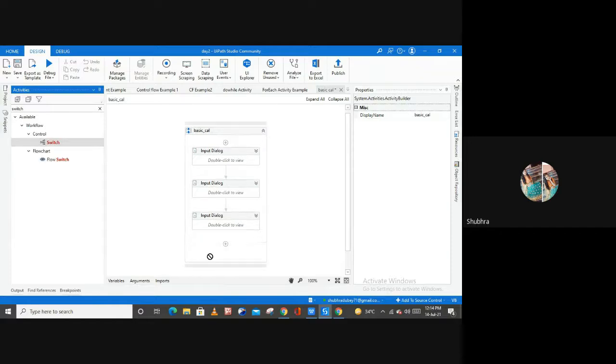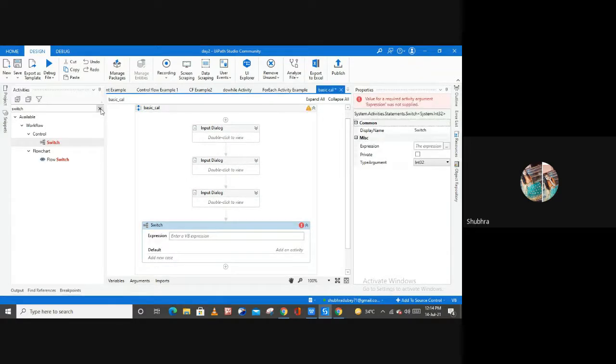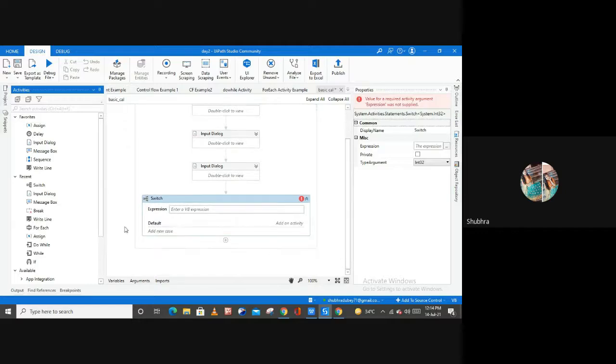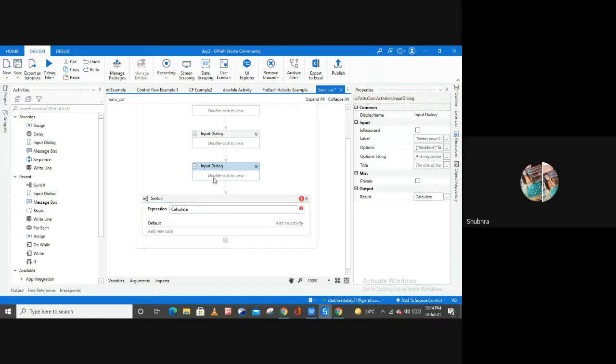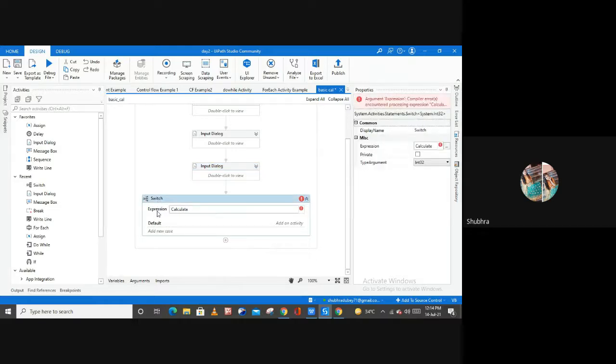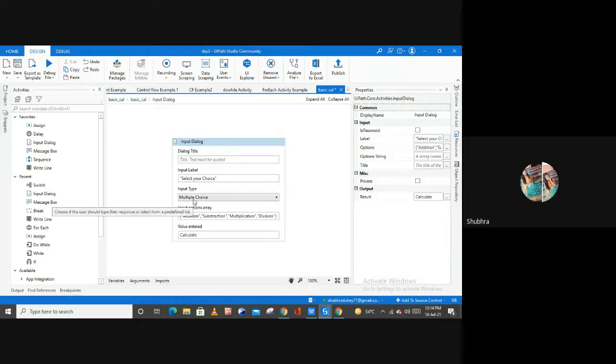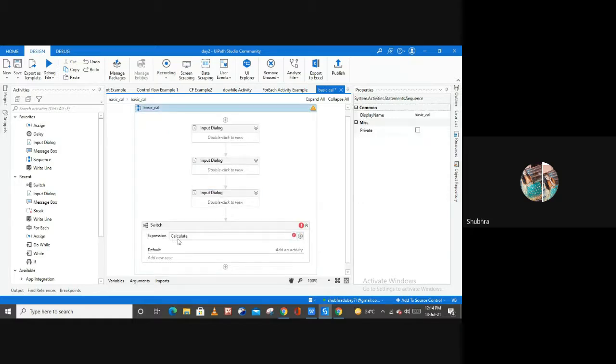In the expression, I'm going to simply mention the variable which I created in the input dialog box activity. The expression is equal to calculation, which means whatever choice my user selects from here, it is going to check for that particular choice.